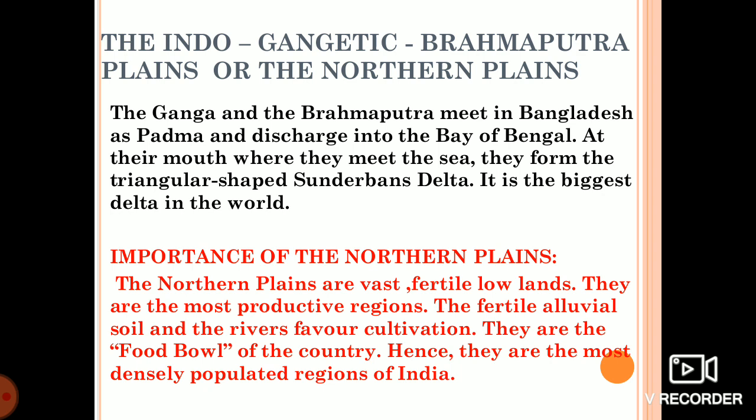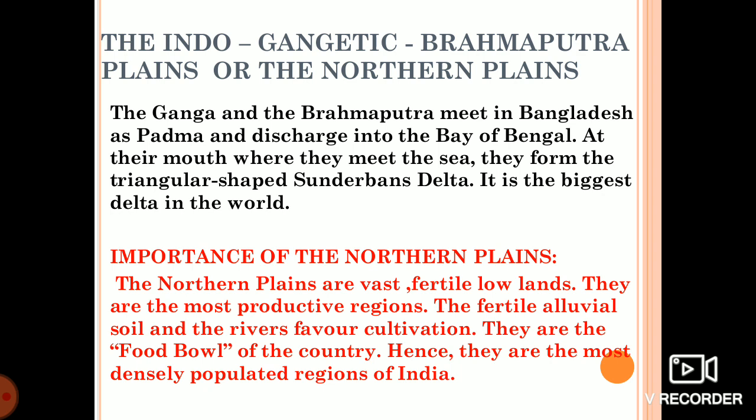The Ganga and the Brahmaputra meet in Bangladesh. Where they meet, it is known as Padma. And it discharges its water into the Bay of Bengal. At the mouth of the river, it makes a delta. It is triangular in shape, made by the sediments brought by the river. It is one of the biggest deltas in the world, the Sundarban Delta in West Bengal.